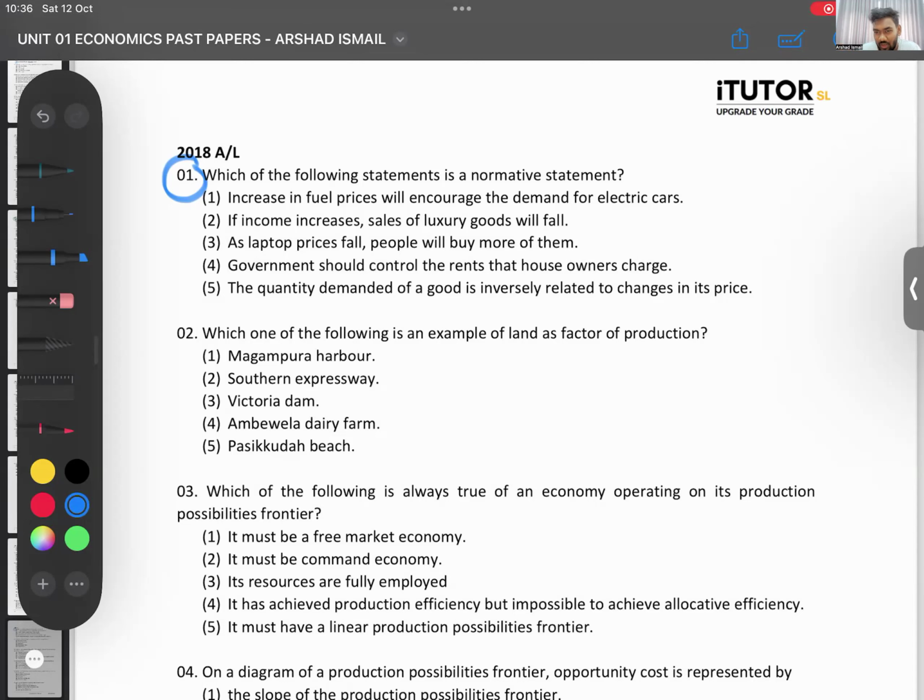That means 4 of it you can prove with real world data. You can see if this happens, what will happen here. 1 of it you can't. 1 of it, some people will say you should do it, some people say no, no, it's right if you do it. Which one is the normative? Which one is the subjective? 1, 2, 3, 4, 5.